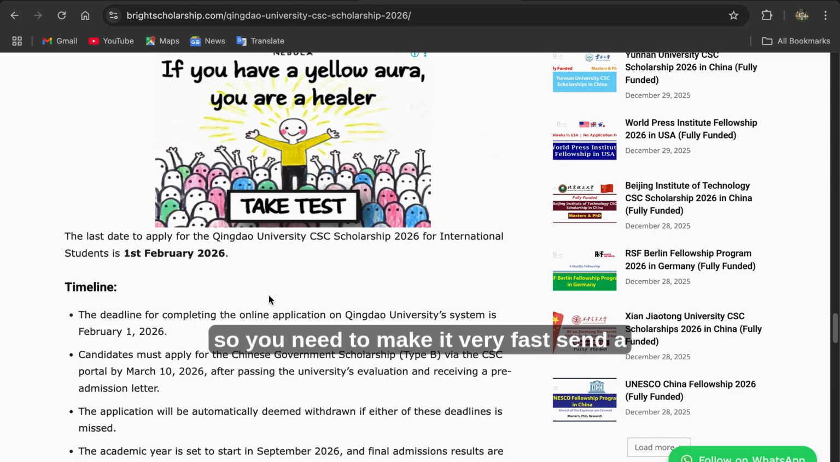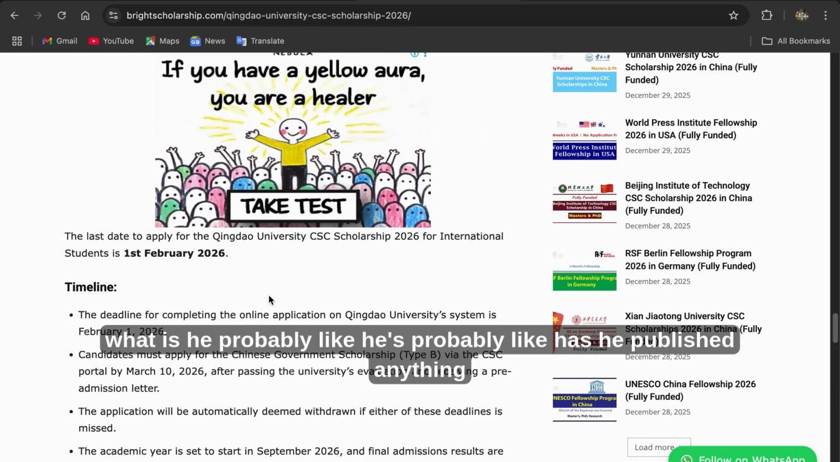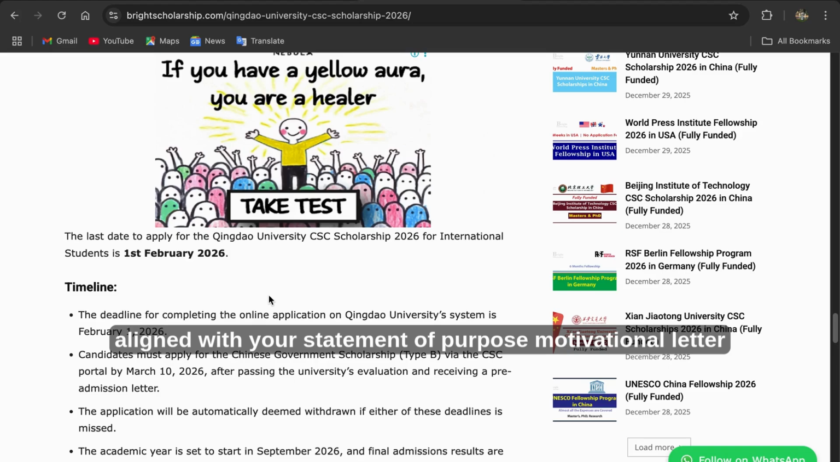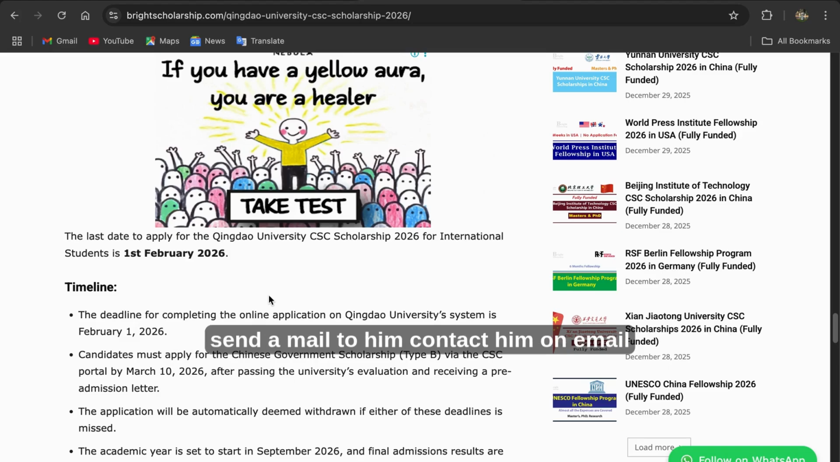So you need to make it very fast. Send a mail to the university, to the supervisor who will be willing. Just check a professor: what has he published, has he published anything? What are the things he has done in his research work? Try to go on that, make it align with your statement of purpose and motivational letter, and send a mail to him. Contact him on email, or check him on LinkedIn, if he's on LinkedIn. If you have access to WeChat, you can contact him on WeChat. That is the form of communication in China.